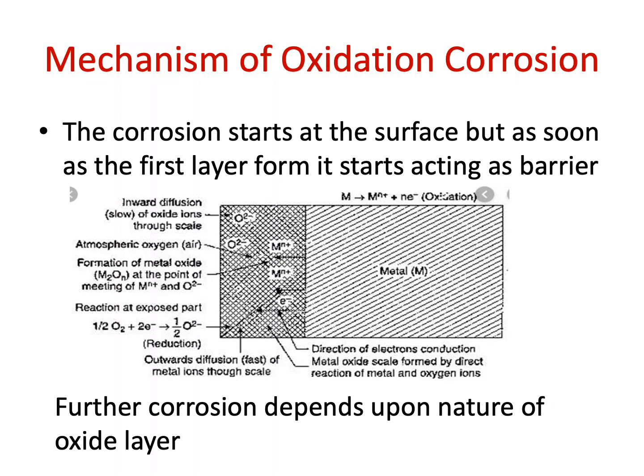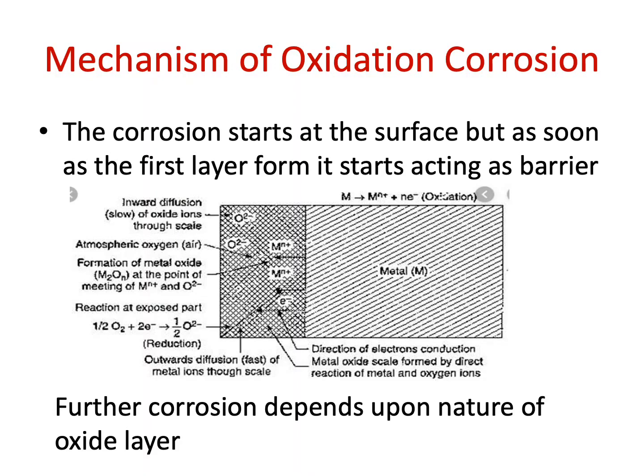which means that further corrosion of the metal which is present below this layer depends upon the type of layer. Clear? So if the layer is smooth, non-porous, then it will completely restrict corrosion.